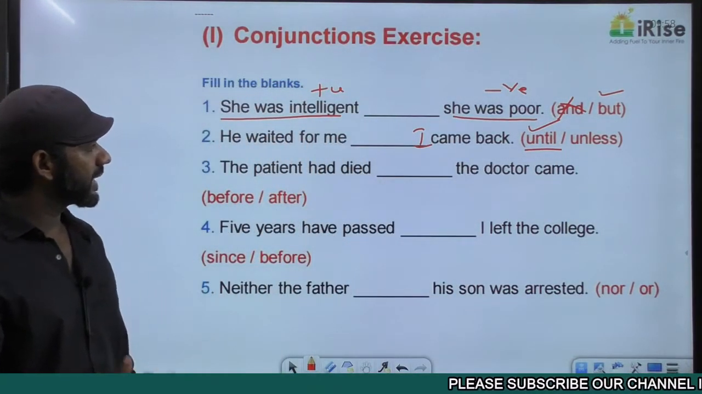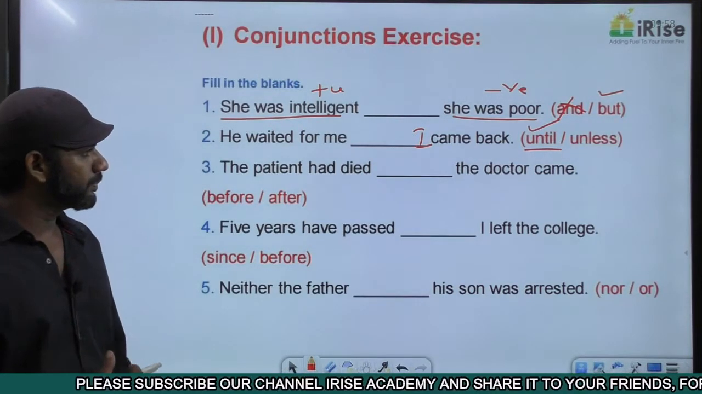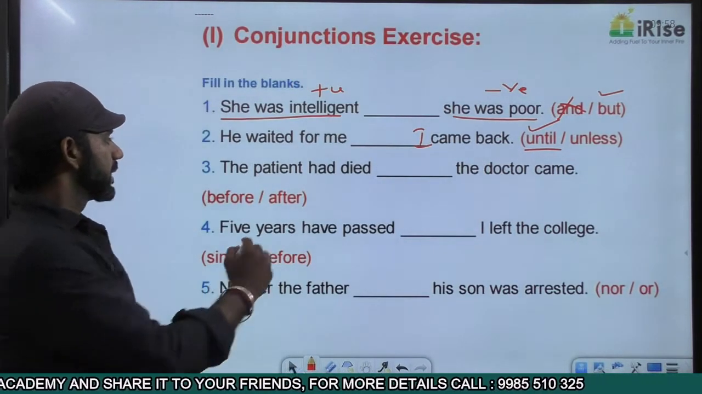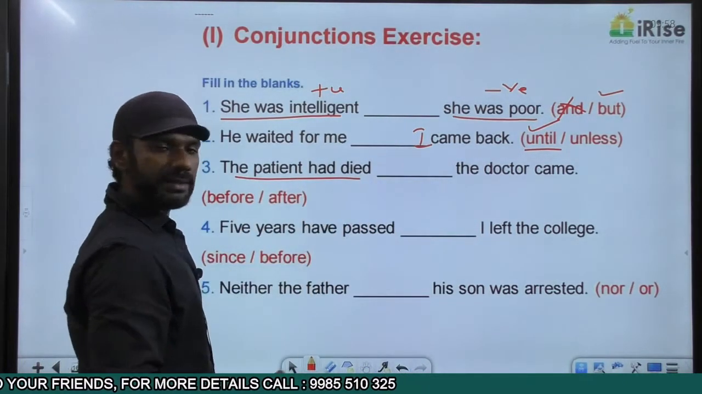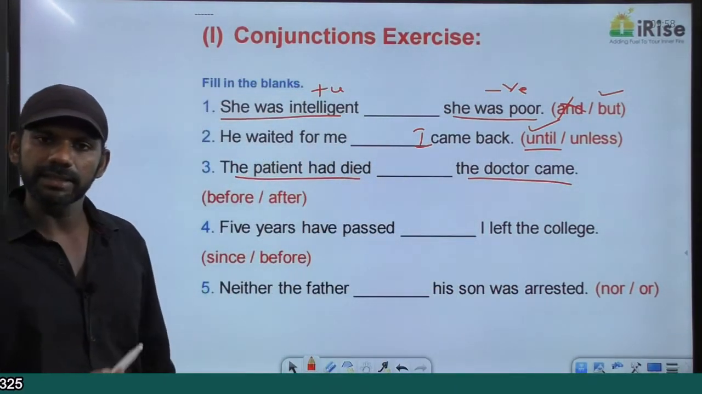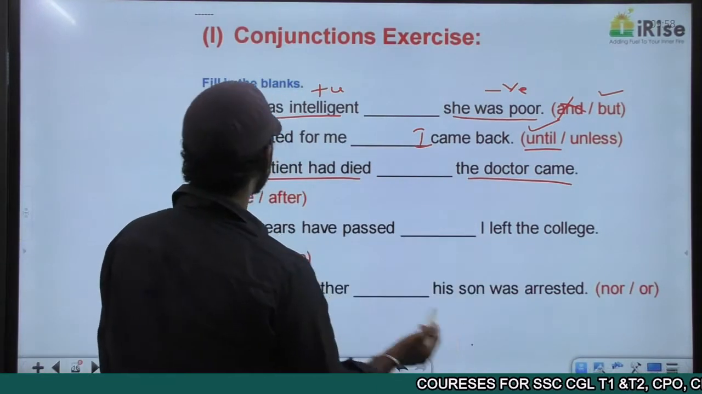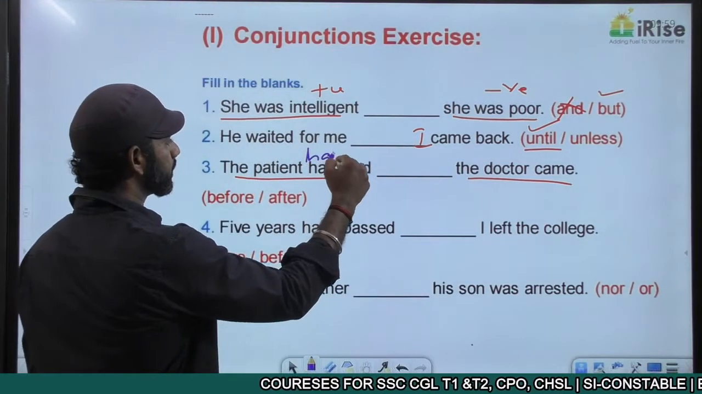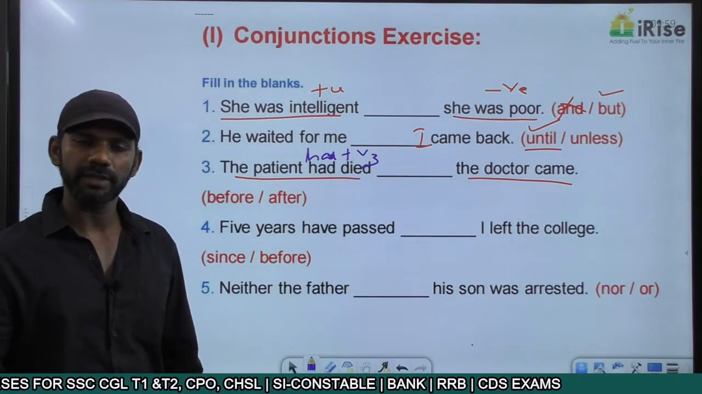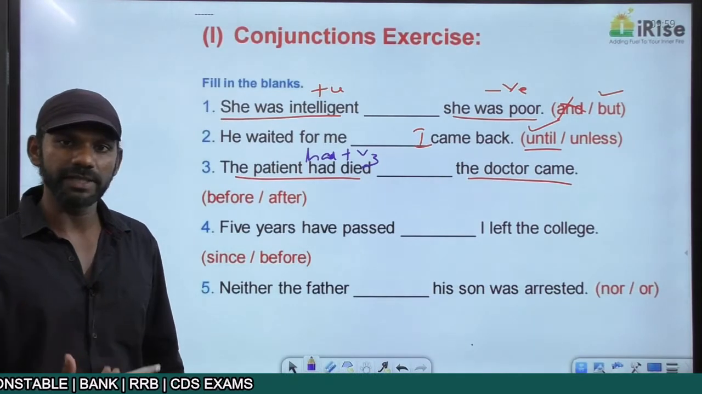The patient had died, dash, the doctor came. The options are before, after. We have two ideas in this sentence. The patient had died is one idea. The doctor came is the other idea. And both the ideas are in the past tense. Had died is had plus V3, and had plus V3 is past perfect. The rule we discussed in the topic tenses regarding the usage of past perfect.